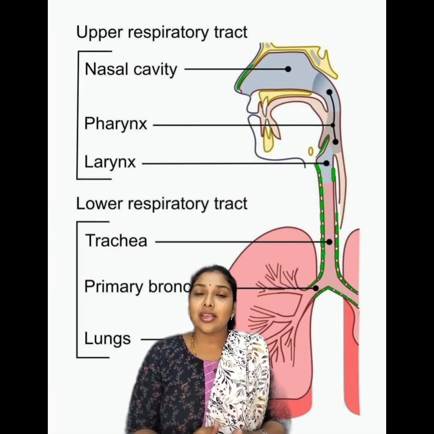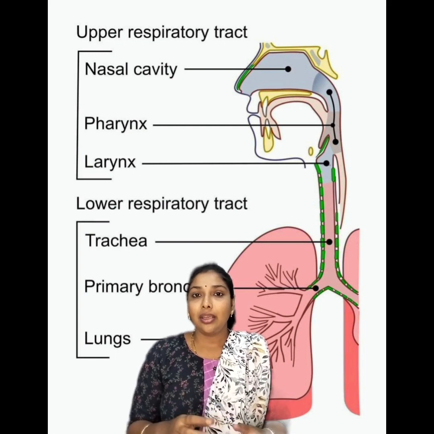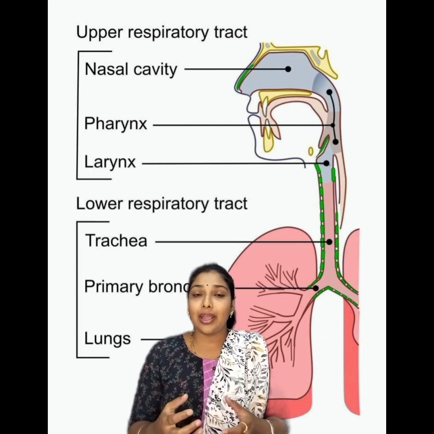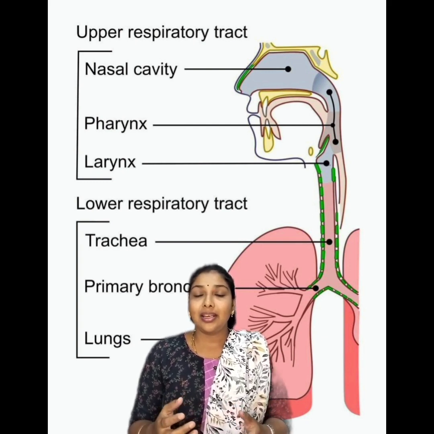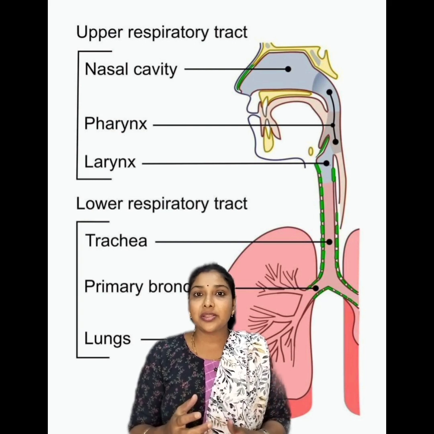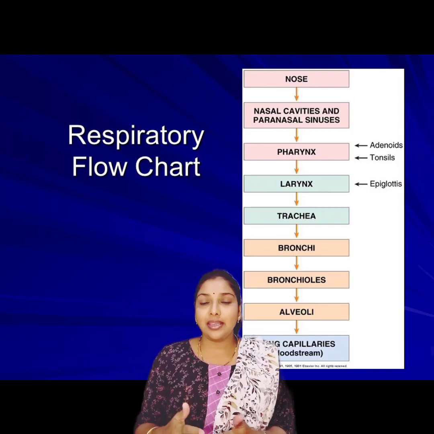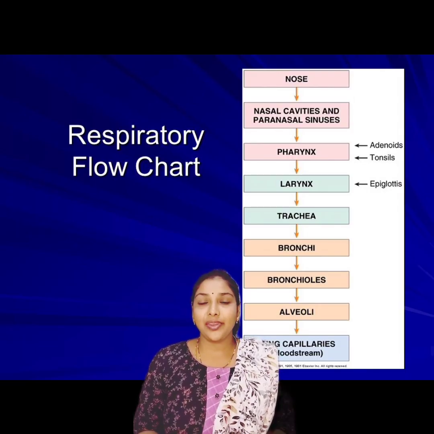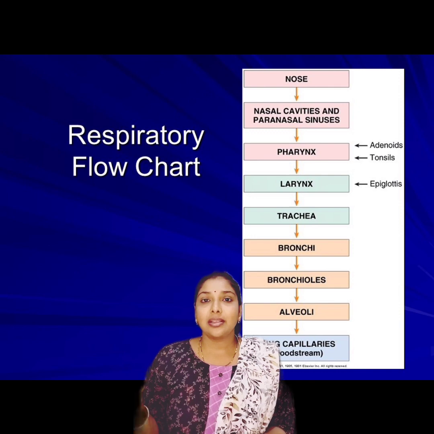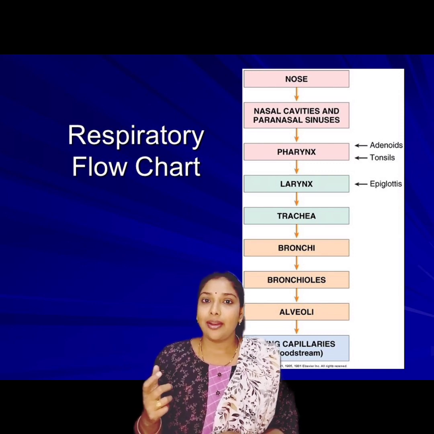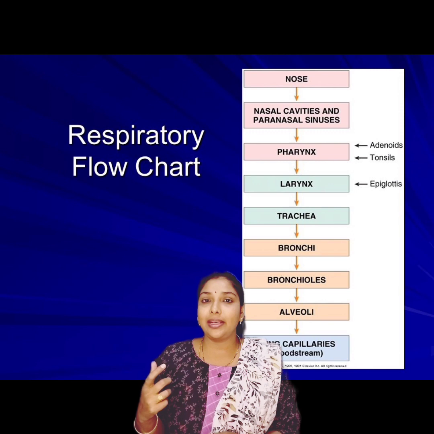Now let us discuss the respiration in humans. You know that humans are well developed organisms and complexity varies here. The lungs are well developed with a good respiratory tract. So what are the parts and what is the pathway? Let's see the pathway of respiration. Nostrils, nasal cavity, pharynx, larynx, bronchi, bronchioles, alveoli, and finally blood capillaries.